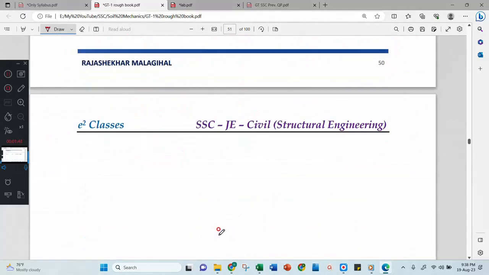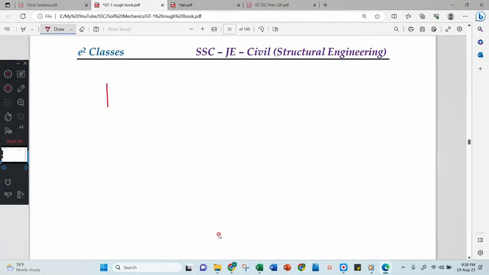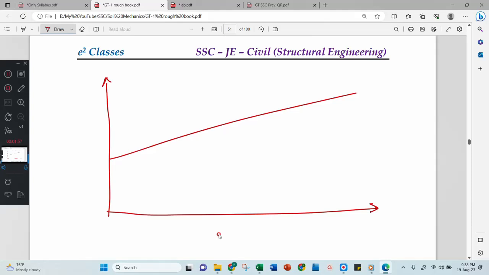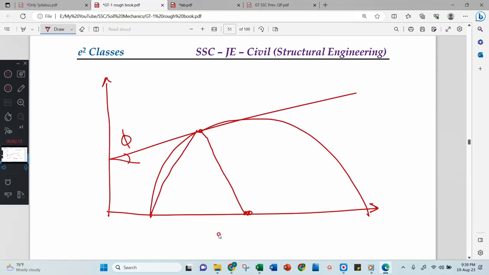In the triaxial test or in the direct shear test, in both, I will get one very important equation. Let us consider this as a failure plane, and here I will get a circle, and then a semicircle, sorry, radius and semicircle. Then I will draw one line here. This is the phi value, and this must be the alpha value. Like that, I will do some derivation.